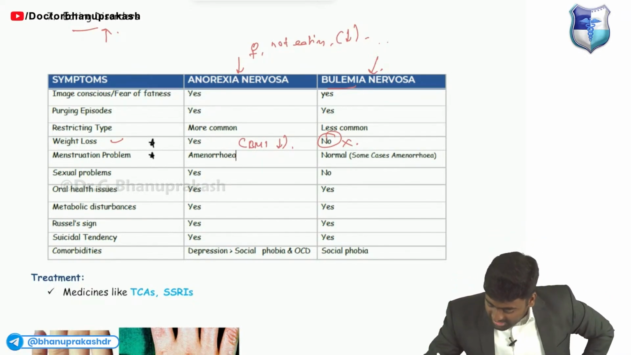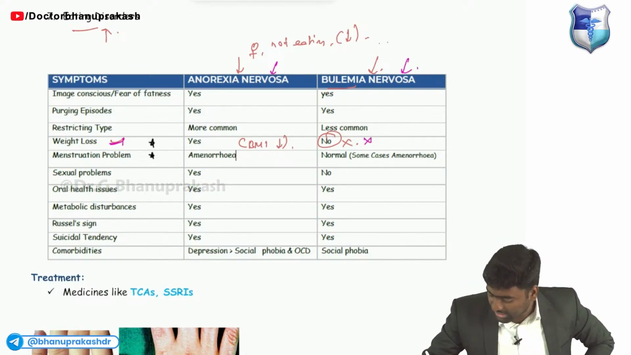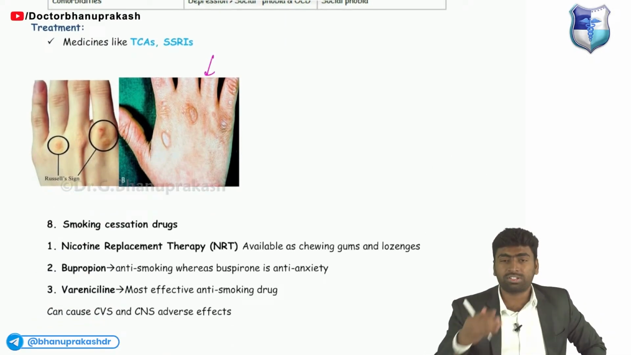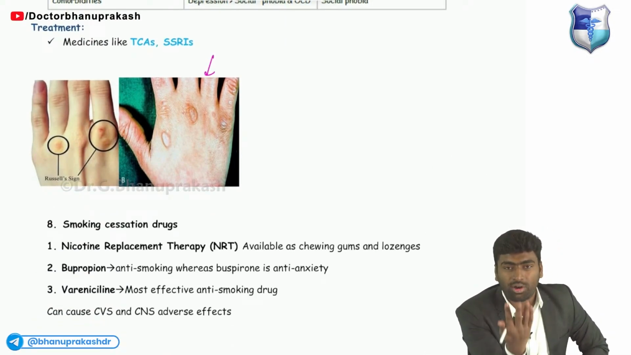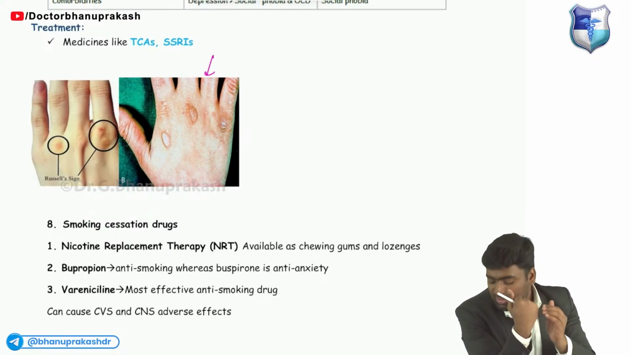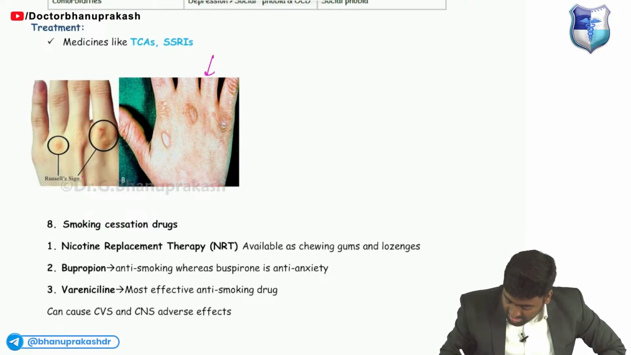So first, anorexia nervosa and bulimia nervosa. In bulimia nervosa, the weight loss will not be there. In such cases, once the patient is putting a hand in and vomiting, the teeth will come and cause damage to the knuckles. Someone causes damage to the knuckles. What is it known as? It is known as Russell sign.